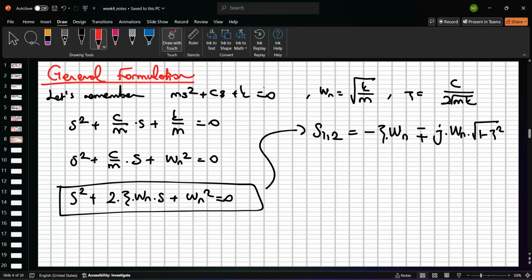And so this is wd, right? And so see that our roots are transformed into parameters in terms of the time response characteristics, right?